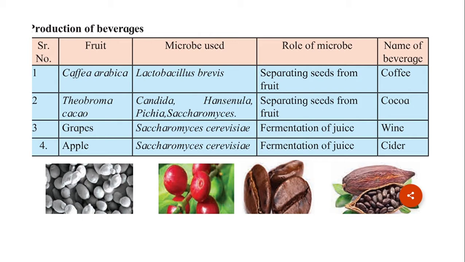Second fruit is Theobroma cacao. Microbes being used in this particular beverage production are Candida, Hanseniaspora, Pichia and Saccharomyces. Role of microbe again is separating the seeds from the fruit, and the beverage being produced is cocoa. This is also something you all know, you are familiar.